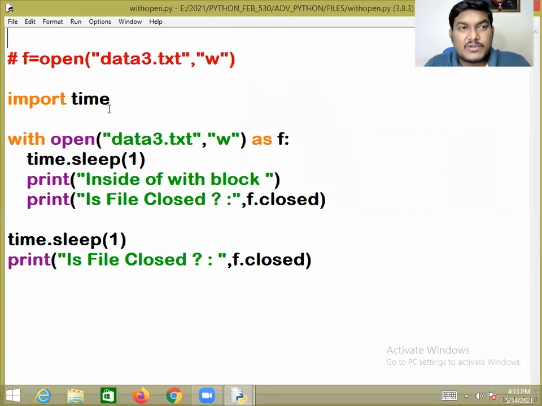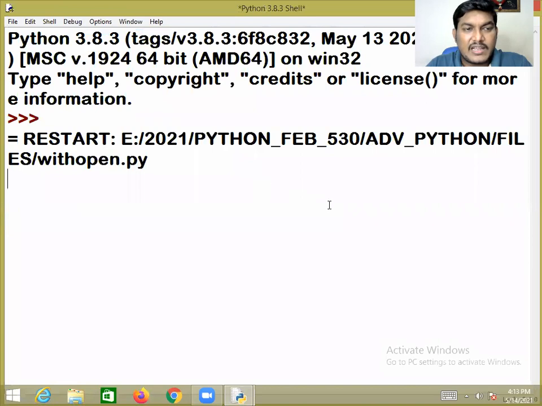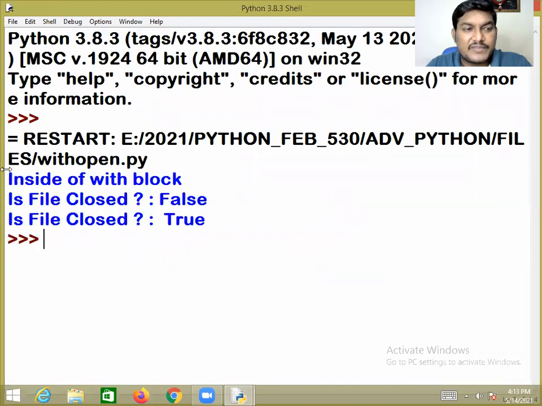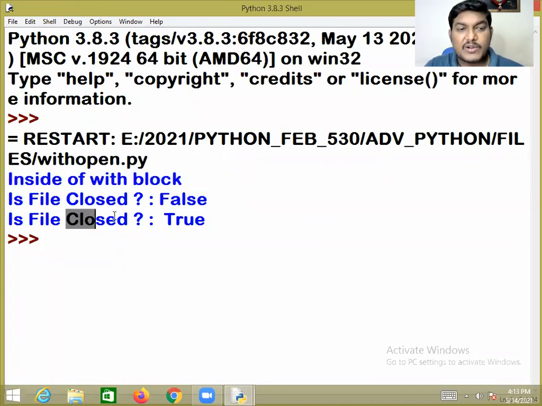After that, go to the Run menu and click on Run Module. Whenever you click on Run Module, you can see that as long as the control is inside the with suite, the file is always in the opened state. But whenever the control comes out from the with suite, the file will be closed automatically.